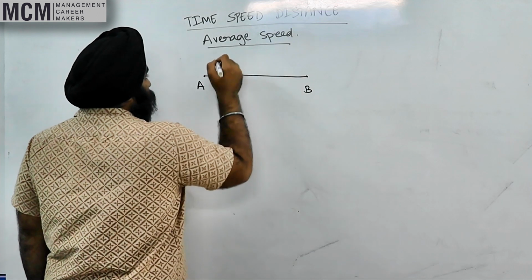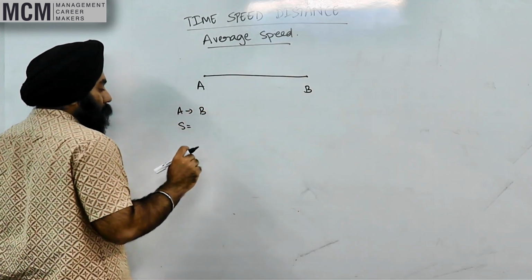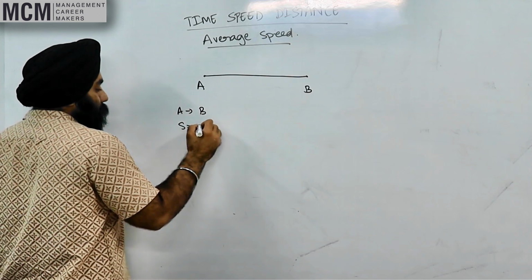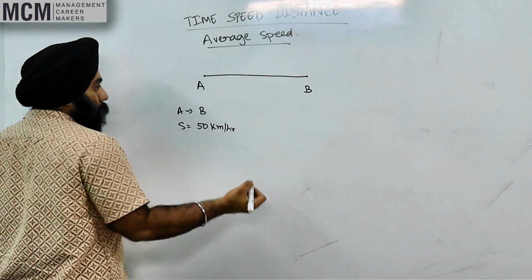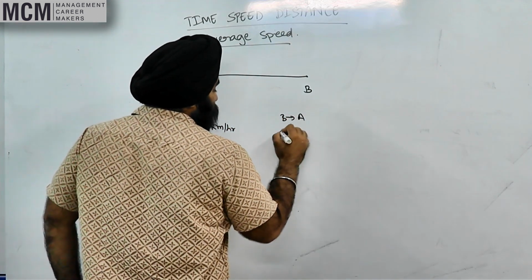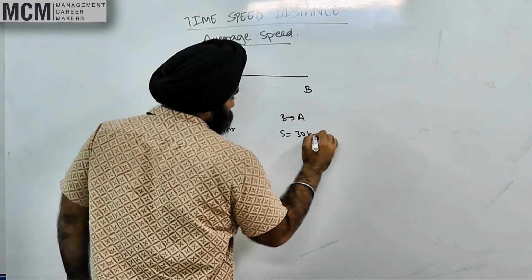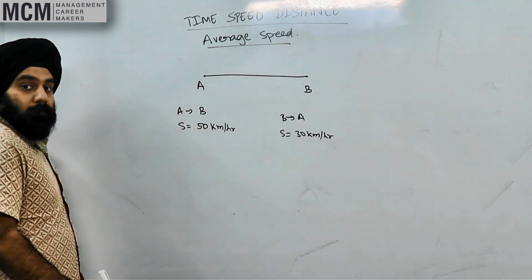Okay, going from A to B, speed is 50 kilometers per hour. Okay, now coming back from B to A, the speed is 30 kilometers per hour. Right?